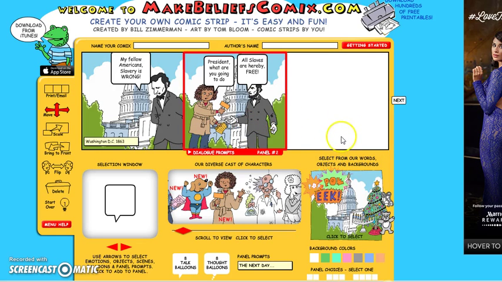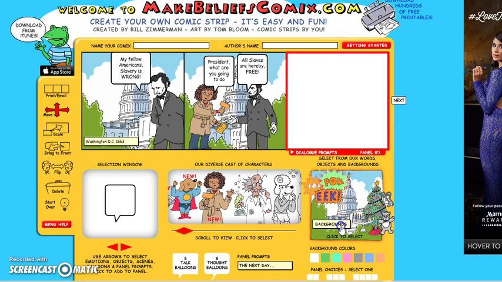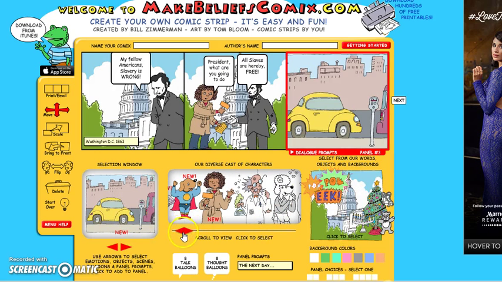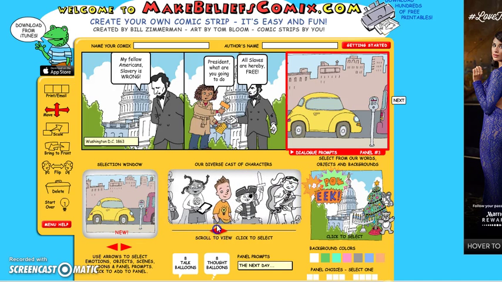Okay, great. Now make sure if I'm in this window, this is what's going to happen. So if I decide I want to make this window and I start doing things, it's going to go in this window. Okay, so make sure I click on that window, and I'm going to give it a city scene. And I'm going to put some different people in. I'll show you what I'm going to do.